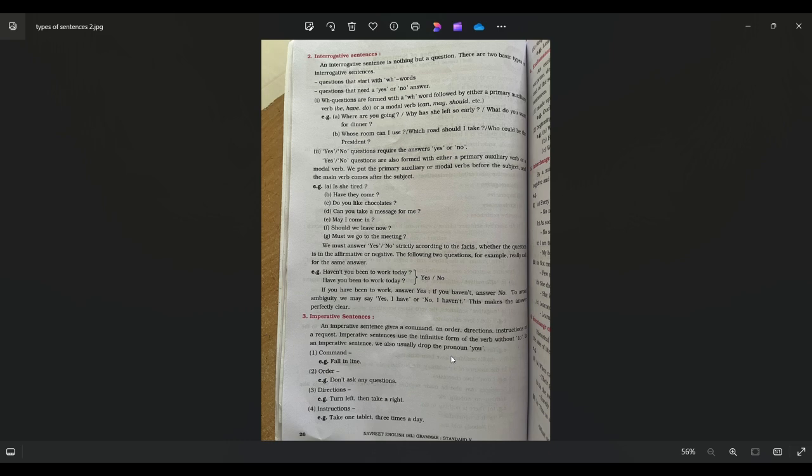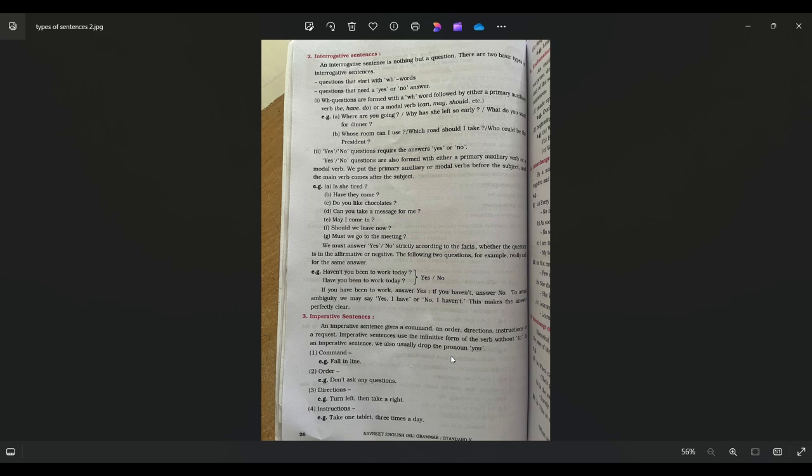So WH question means what? They are formed with a WH word followed by a primary auxiliary, that is, a helping verb. So remember, immediately after the WH word, a helping verb should come. There is only one question format where the helping verb doesn't come, that is the who question. So after who, we normally don't put a helping verb, we directly put the verb.